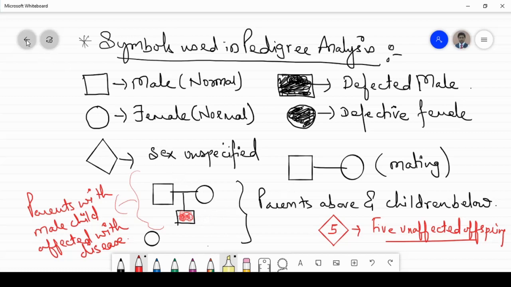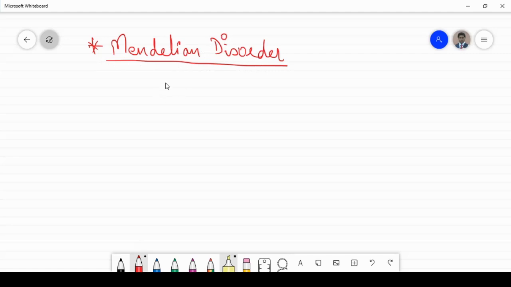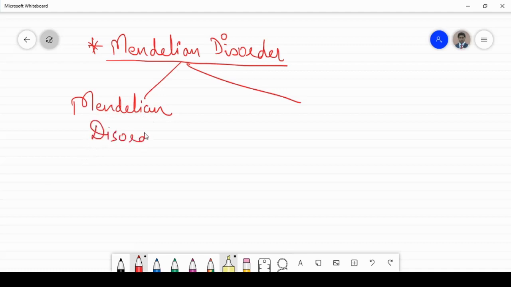Now, if we talk about the other topic, the Mendelian disorders. Genetic disorders can be studied as Mendelian disorders or chromosomal disorders.